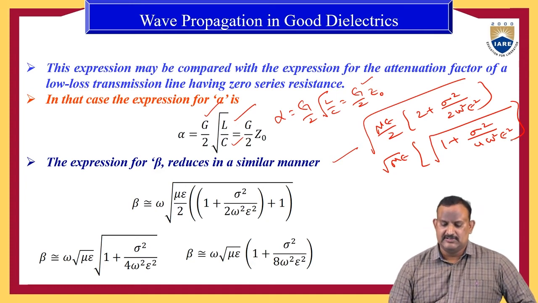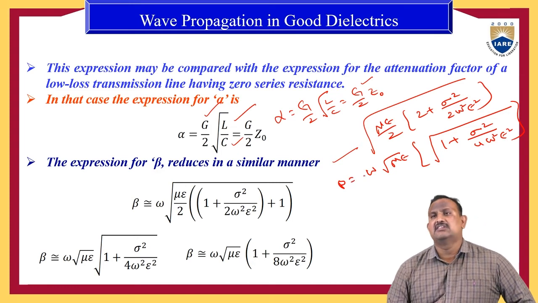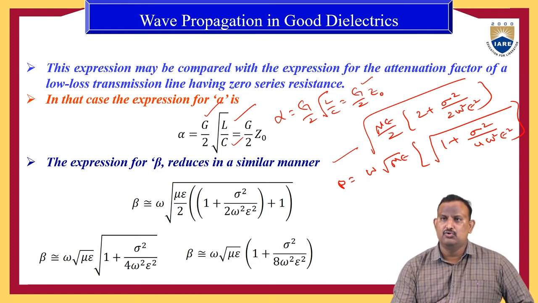Or omega square epsilon square. Therefore, out of root already we have omega. Therefore, the equation for phase constant beta is equal to omega into root mu epsilon into root of 1 plus sigma square by 4 omega square epsilon square.